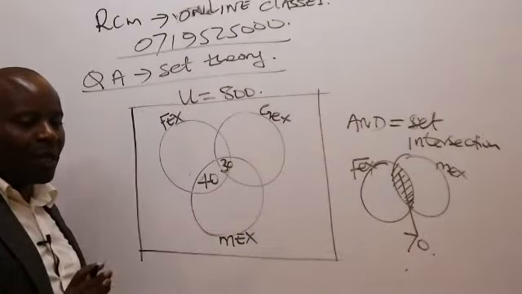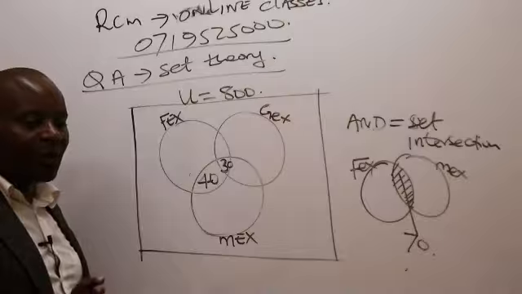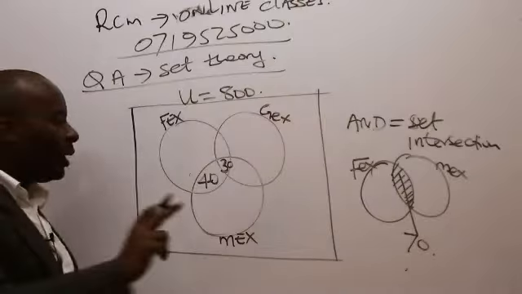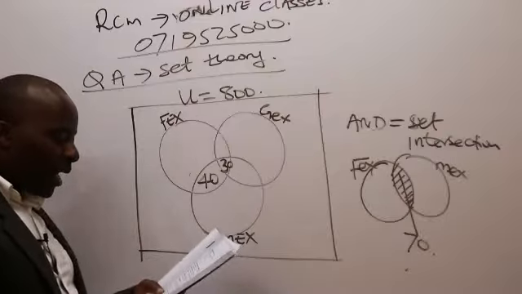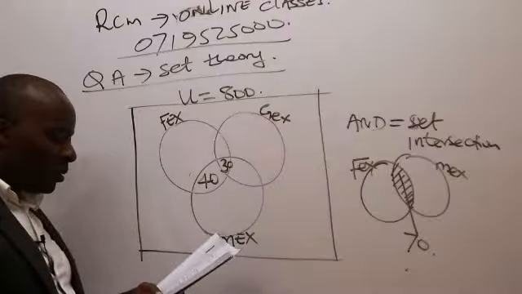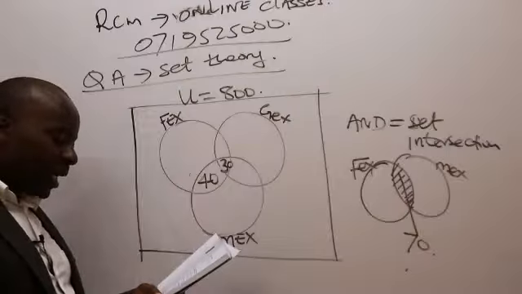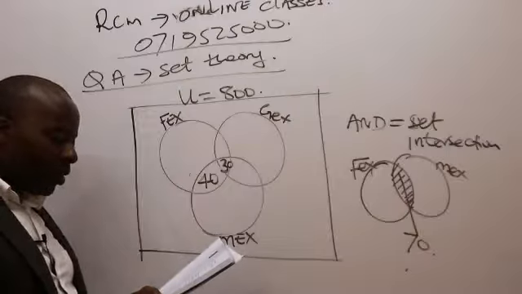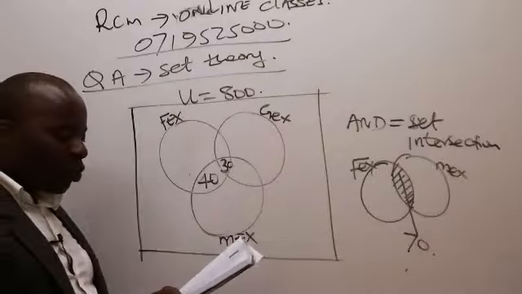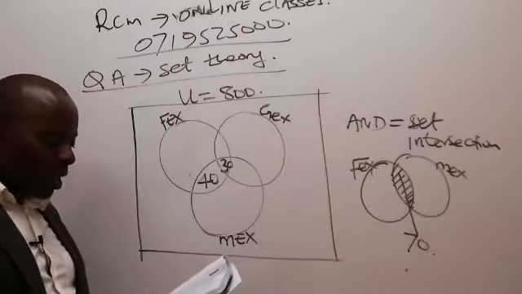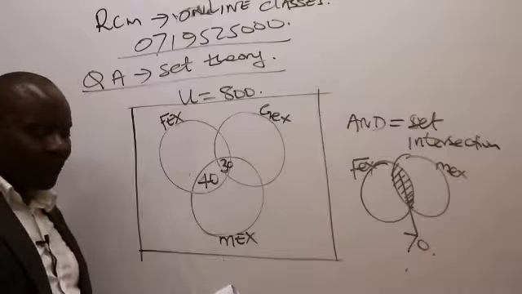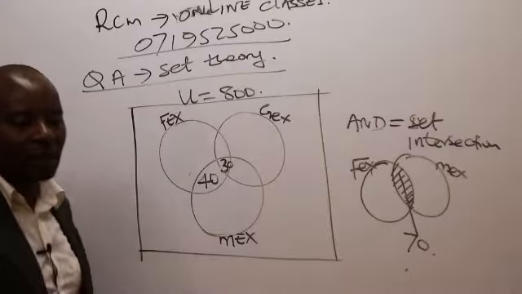So look again for any statement giving us two products. I've been able to handle FEX and MEX. There is no other statement which has got two goods. It was only FEX and MEX. From there, we are told 110 households preferred FEX only.